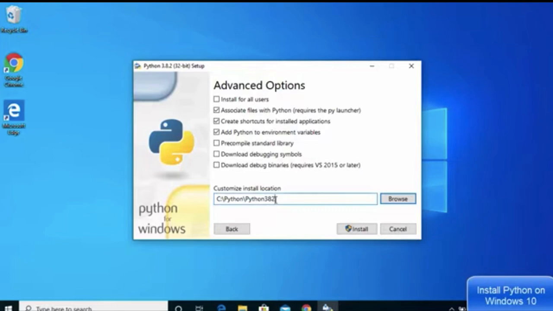Just let me quickly type a name of my convenience. Just see that all these tick marks are there: associate files with Python, create shortcuts for installed applications, add Python to environment variables, pre-compile standard library, and also install for all users. Just tick mark these, and then click on install.